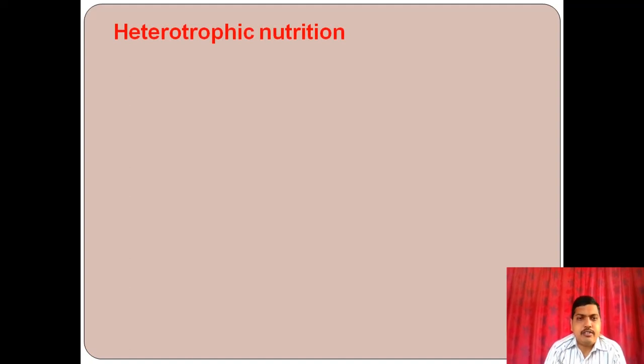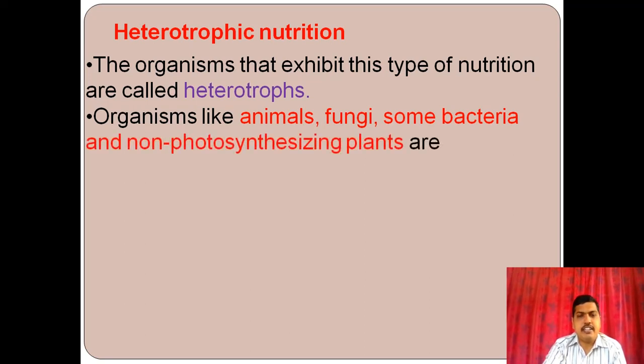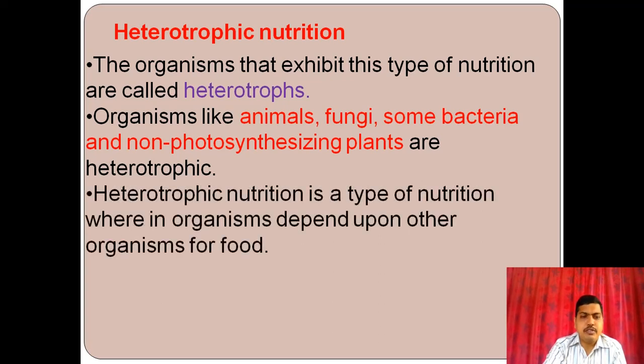And the next type is the heterotrophic nutrition. The organisms that exhibit heterotrophic nutrition are called heterotrophs. Some organisms like animals, fungi, some bacteria and non-photosynthesizing plants are heterotrophs. They follow the heterotrophic nutrition. Heterotrophic nutrition is a type of nutrition wherein organisms depend upon other organisms for food. So here one organism depends on other organisms for their food.